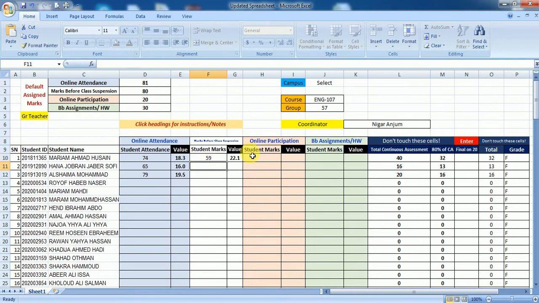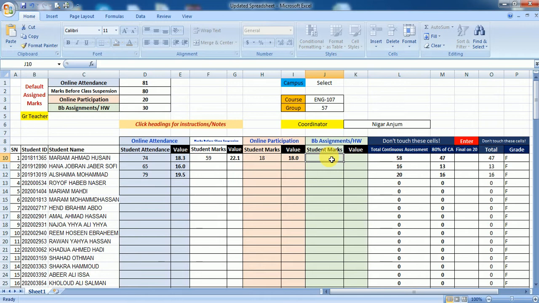Done. Online participation is the full right of the teacher, how she would like to assess her student. Like this student, most probably she tries to answer in the class and she is always there in the class. I will give her 18. Done. Class online participation was out of 20 marks. Now I come to assignment. Assignment is of 30 marks.